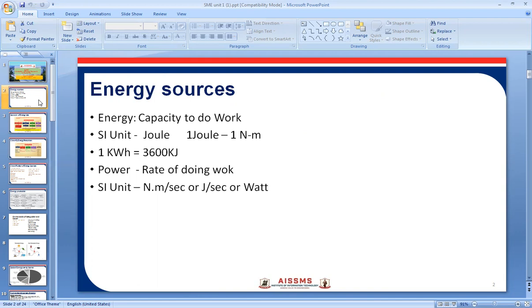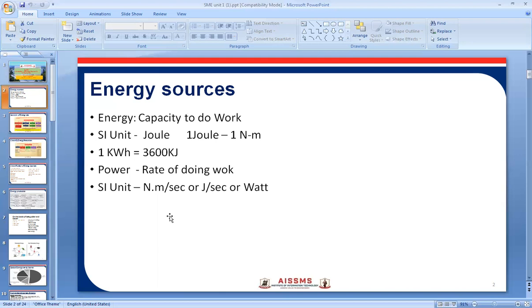A rate of doing work. See the difference between energy and power. Energy is the capacity to do work, and power is the rate of doing work. The unit of power is Newton meter per second, or joules per second, or watt is the unit of power.